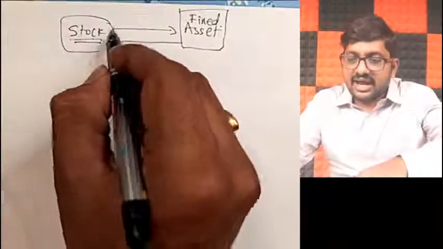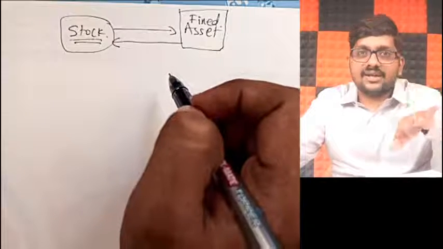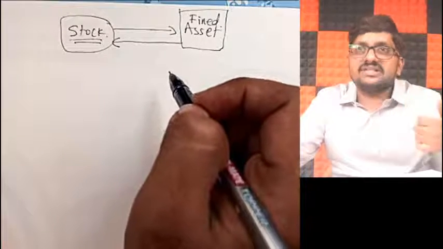The owner's cabin also will have a table and chairs and all this stuff. But are you going to sell them? No, you are going to use them. So that is for fixed asset. But the furniture available for sale is all stock. So in this example, you have taken stock and converted it into fixed asset. Earlier your intention was to resell, but now you are not reselling it, you are using it as your fixed asset for your business purpose.